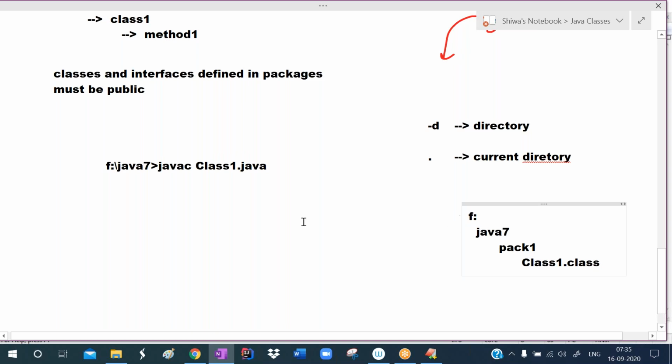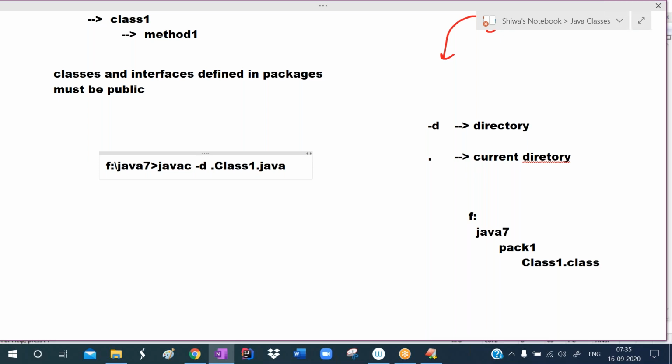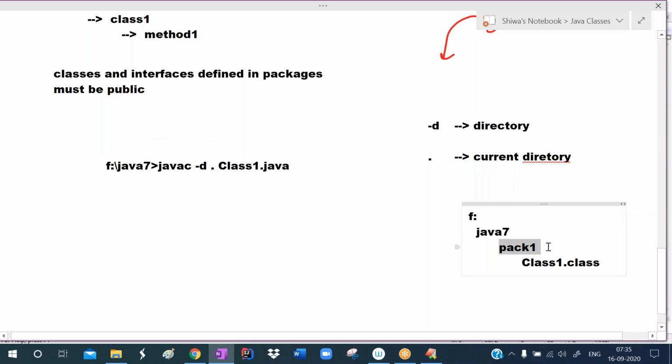Generally we compile like this: javac class1.java. So automatically in the current location, the class1.class bytecode file will be created. But now we want to create the package, so we have to write javac -d. -d means directory. Where you want to create the package, in the current location, so write dot. The current location is the Java 7 folder, so in the Java 7 folder, pack1 will be created, and in pack1, class1.class will be created.